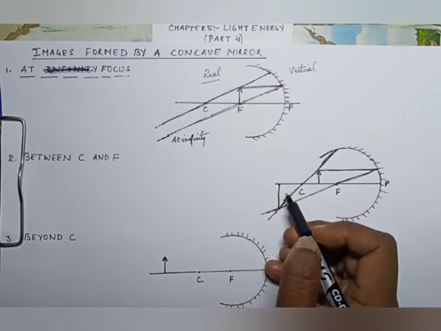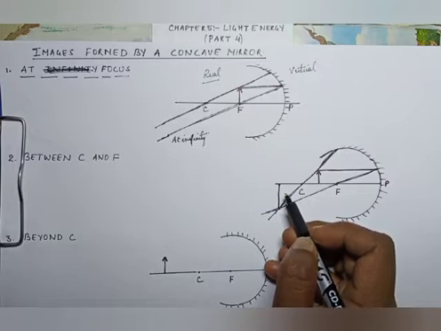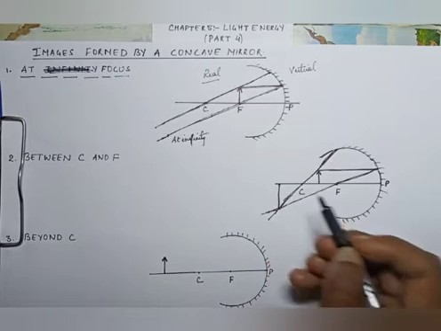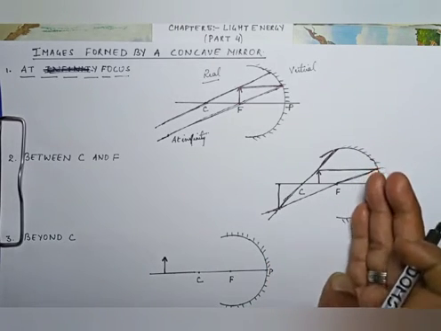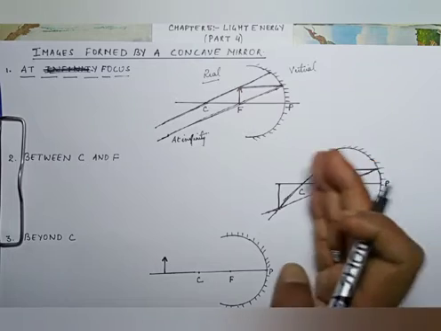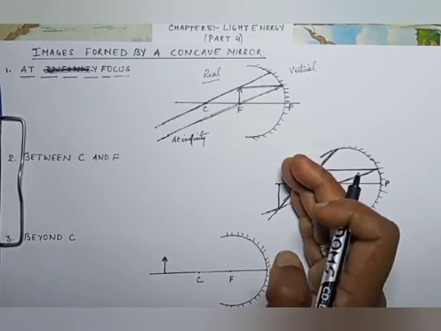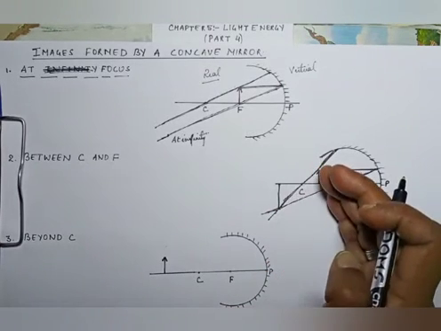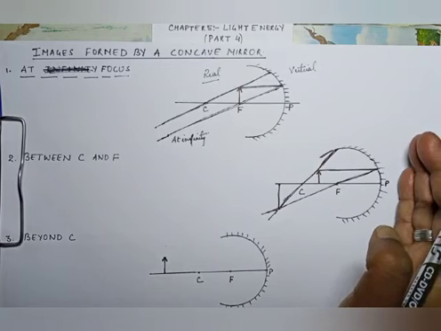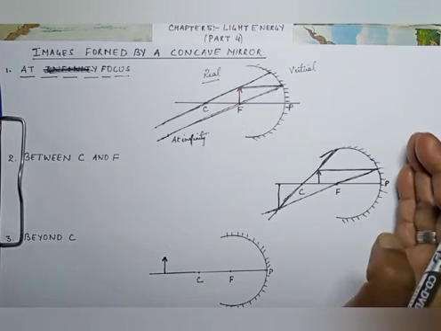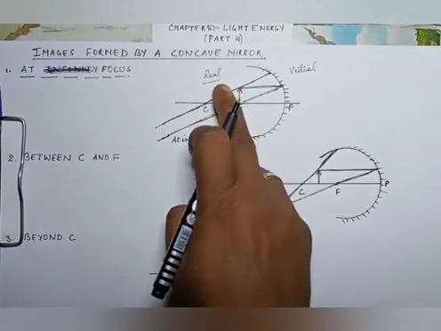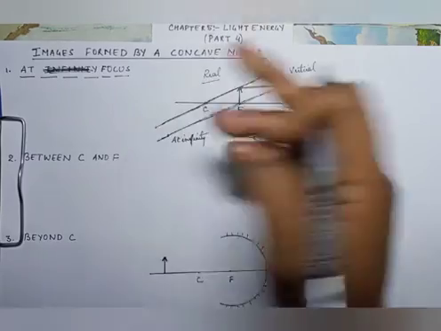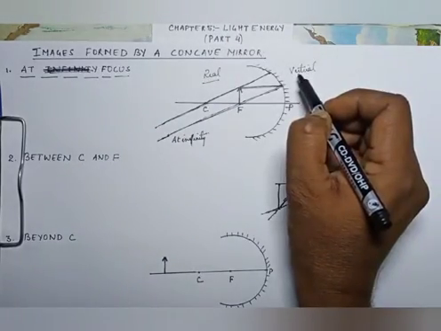What will be the nature of the image? The nature will be real and inverted. Why is it forming a real image? Because if the image is formed before the mirror, on this side of the mirror, then it will be real. And if the image is forming on that side of a mirror, in a concave mirror, then it will be virtual. In the same way, over here the nature of the image will be real and inverted. On the other side it will be virtual.